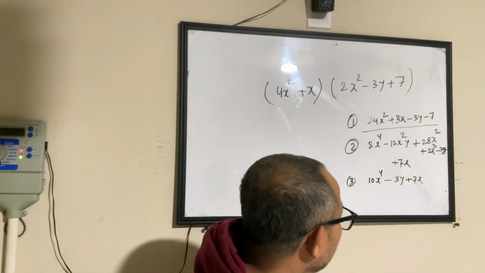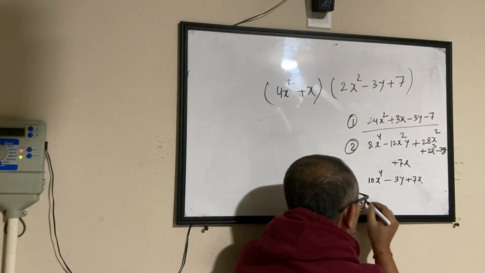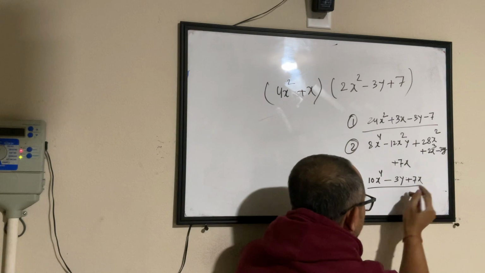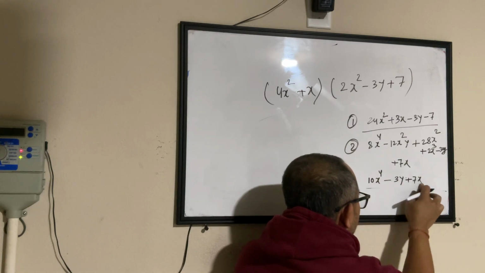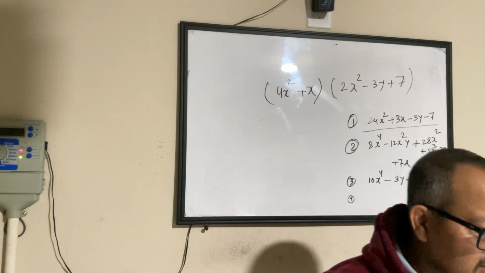I got 10x to the power of 4 minus 3y plus 7. Oh, the third option? Okay, you got one more friend with you. Okay. Let's see what Sri has to say. Yes, Sri.